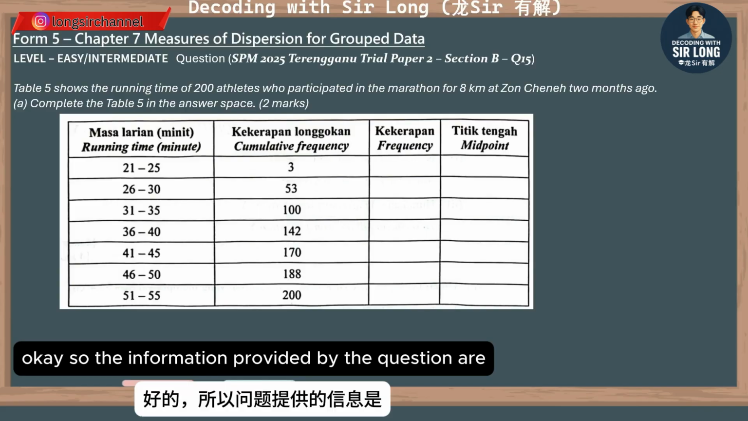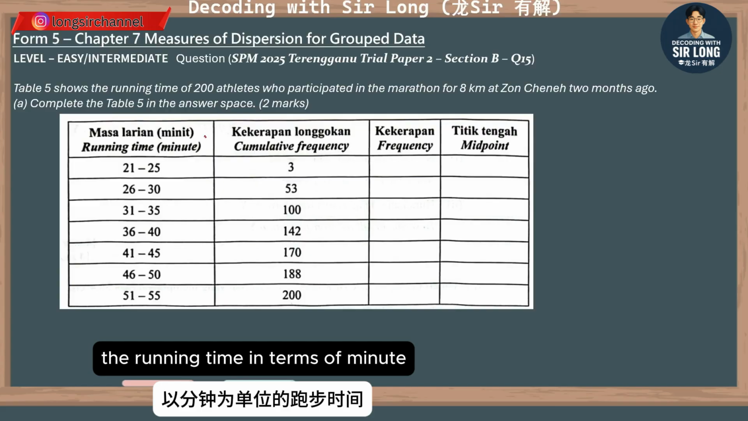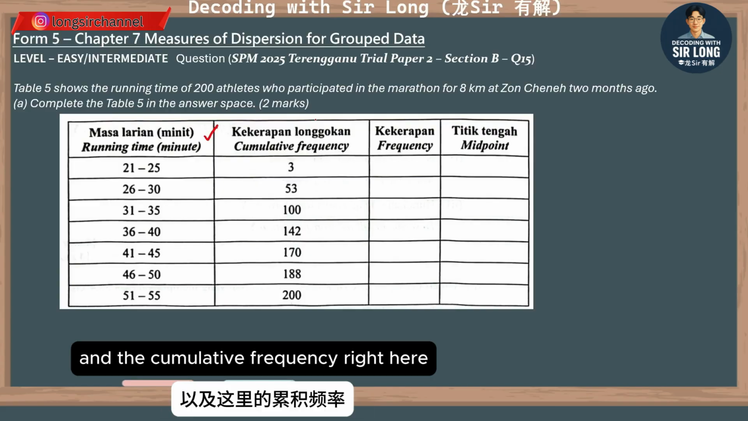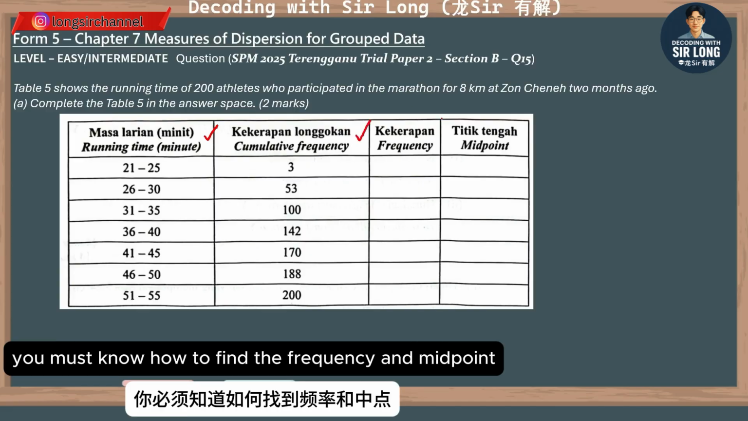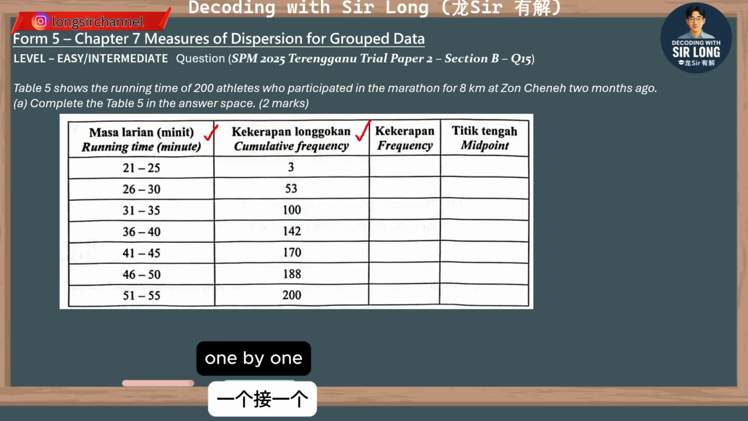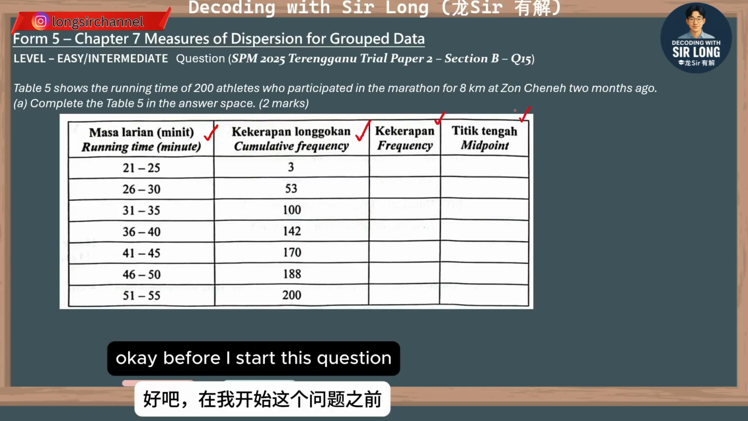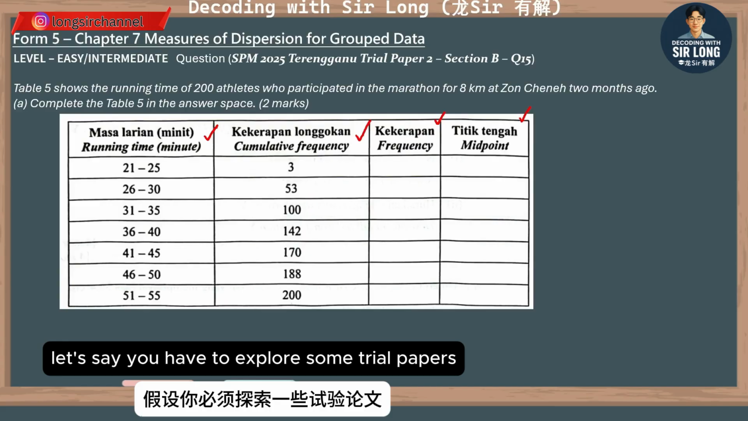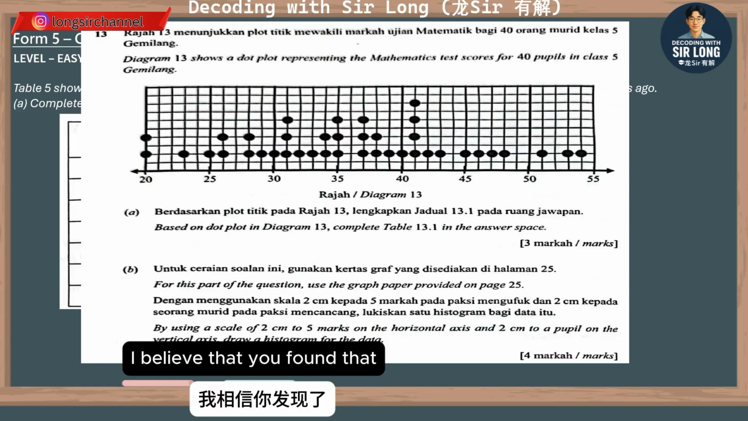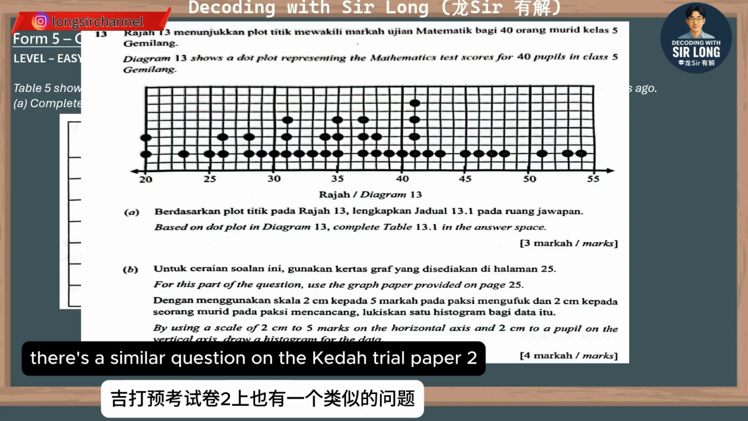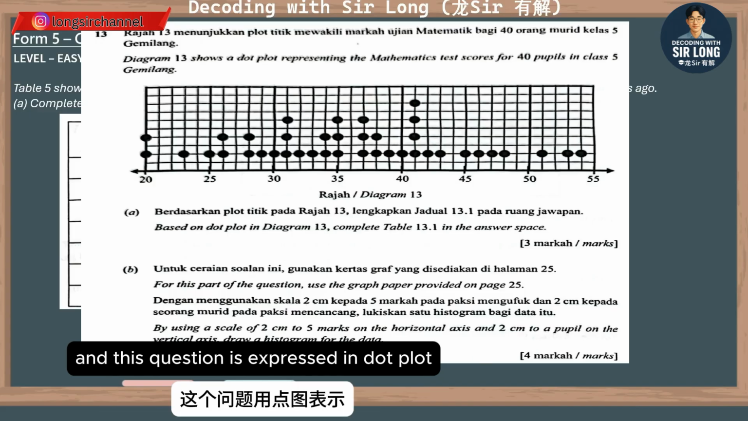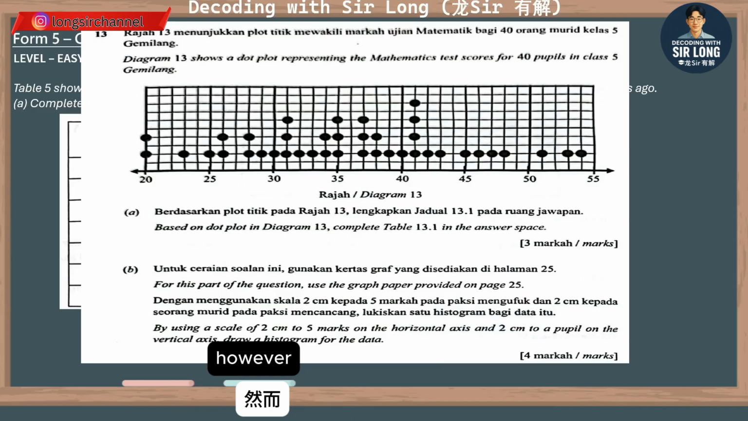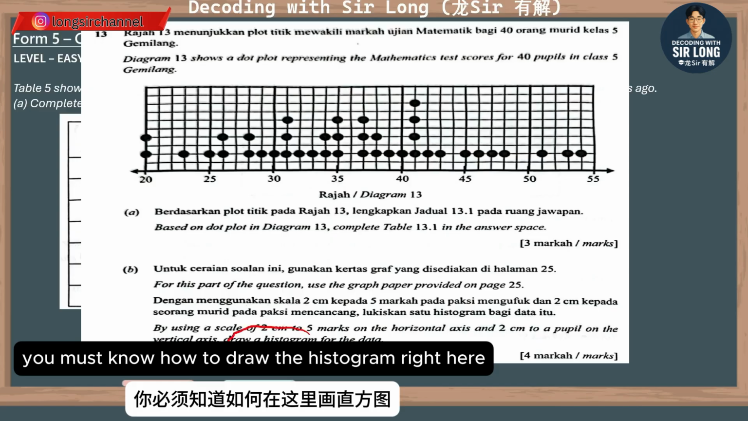Okay, so the information provided by the question is the running time in terms of minutes and the cumulative frequency right here. And on the third and fourth columns, you must know how to find the frequency and midpoint one by one. Before I start this question, I have to tell you that, let's say you have explored some trial papers recently, I believe that you found a similar question on the trial paper 2. This question is expressed in a dot plot. However, the way you solve the question is about the same. And still, you must know how to draw the histogram right here.